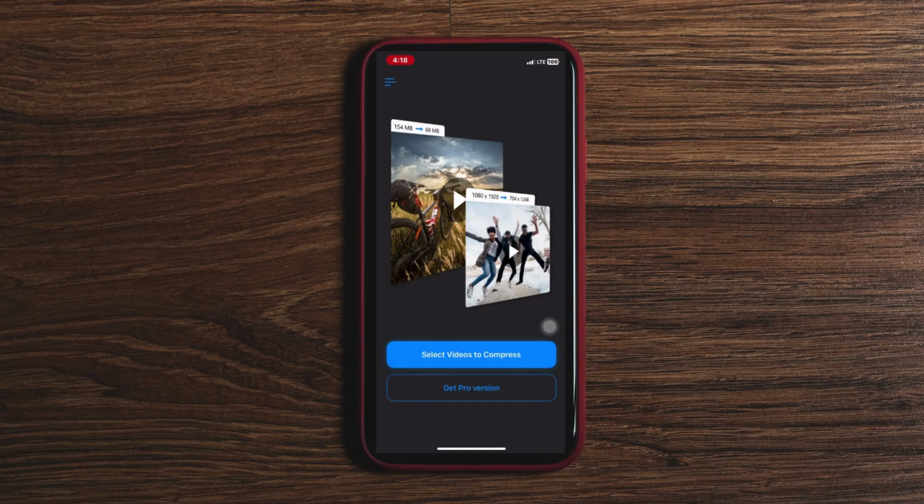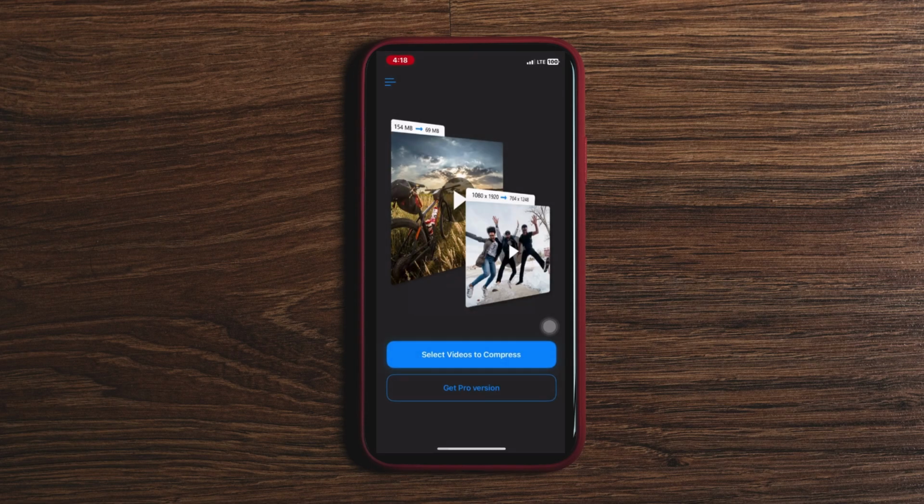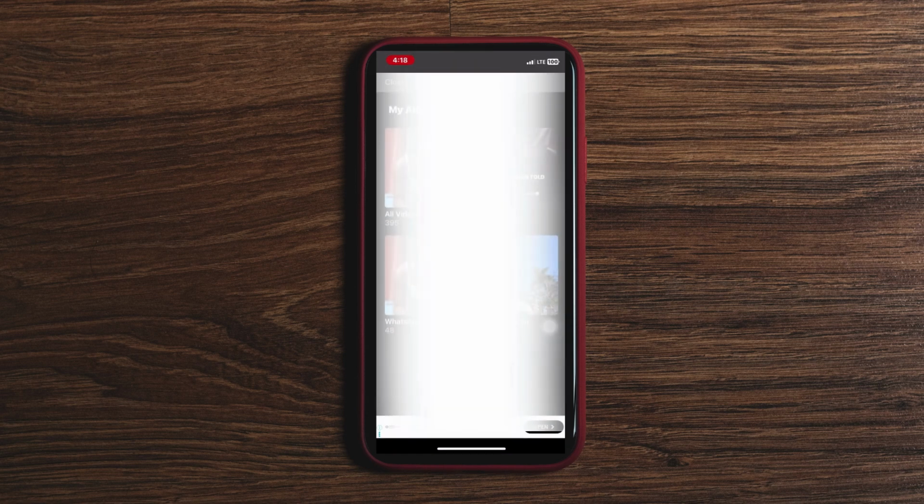You have a pane to select from Limit Access, Full Access, and Don't Allow. You would have to go in for Allow Full Access. Now, watch the video closely and I will show you how it is done.